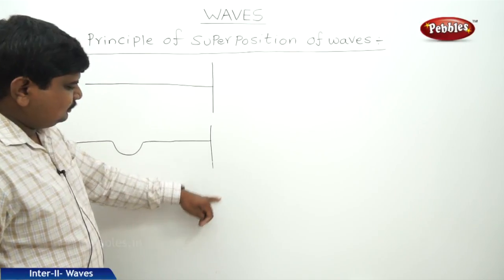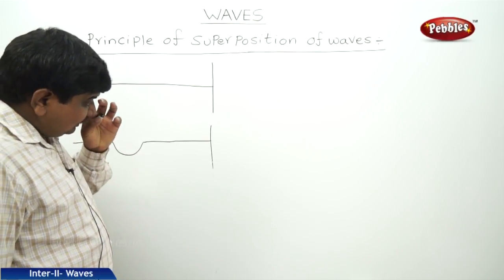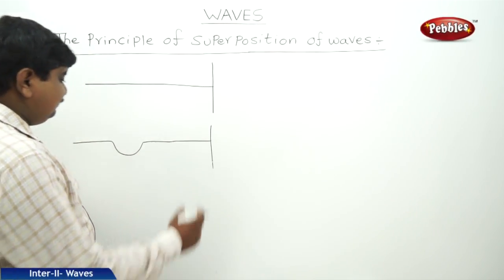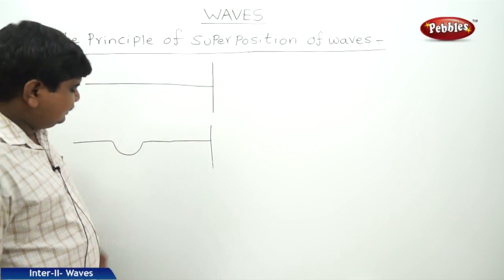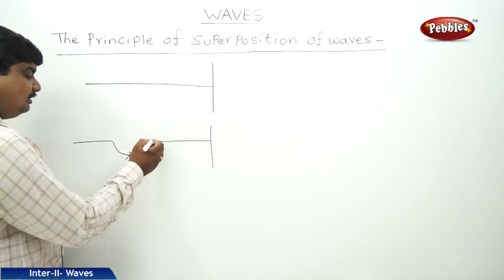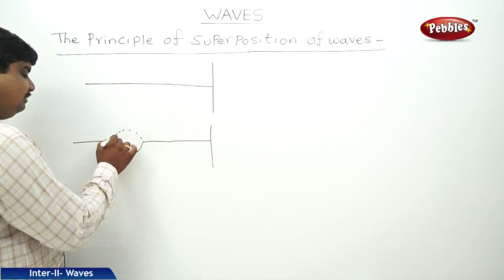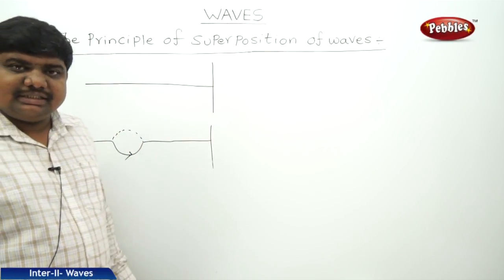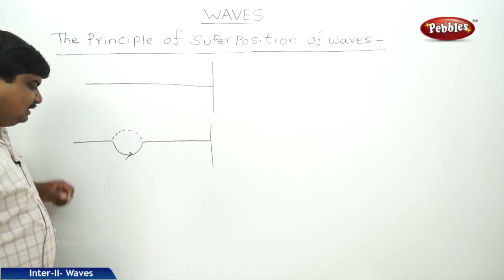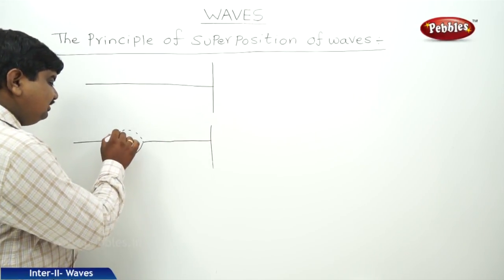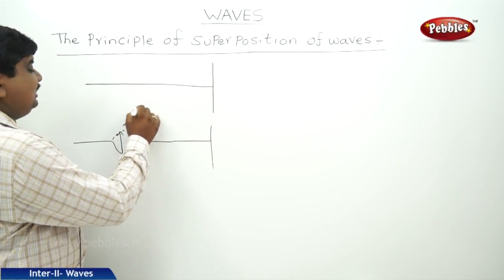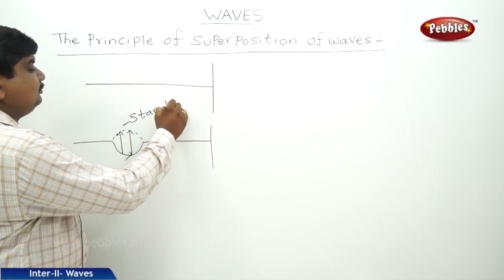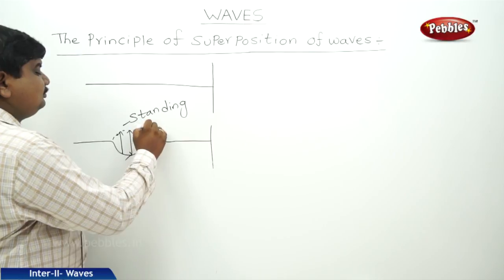After meeting the obstacle, that is the end, the loop will reverse back. While it reverses back, the incident wave and the reflected wave meet at one common point, and at this common point the amplitude of the wave is maximum. So it appears like a standing wave.